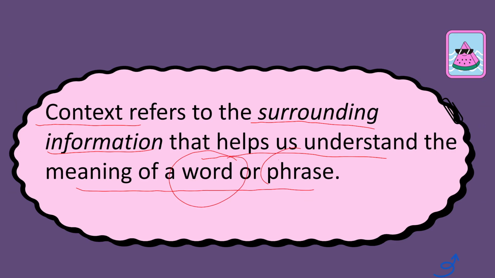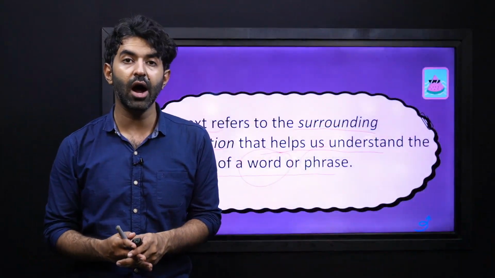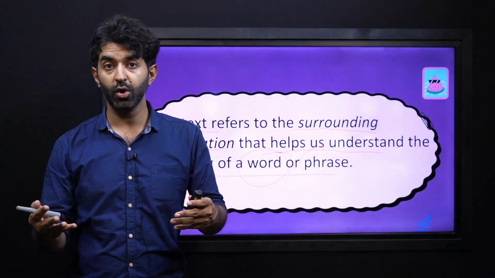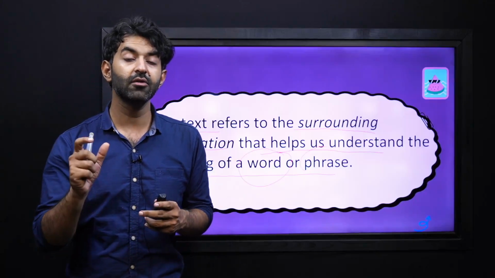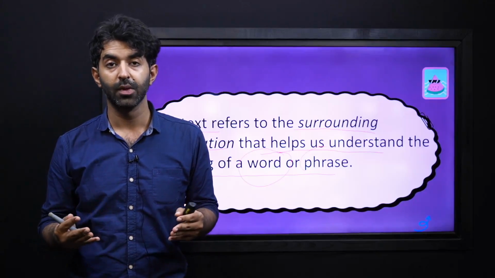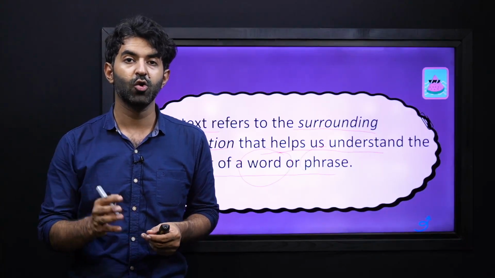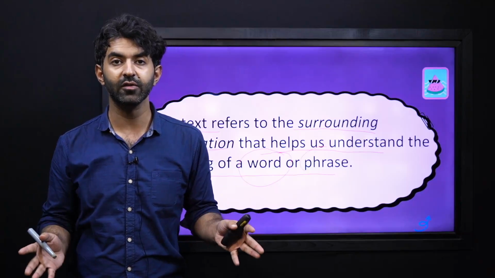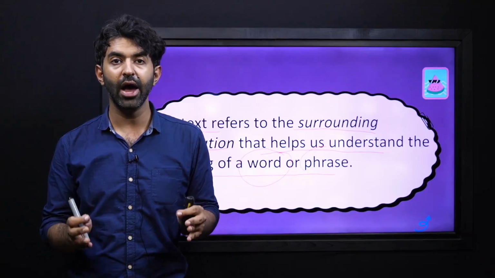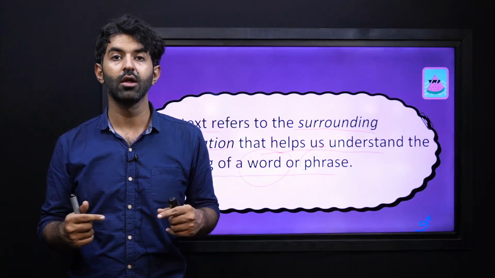Let's say you are reading a story or an article or your book lesson, and you find a difficult and unfamiliar word. In order to find the meaning of that unfamiliar word, you have to read the whole sentence. You have to read the whole paragraph. This is what we call the context.